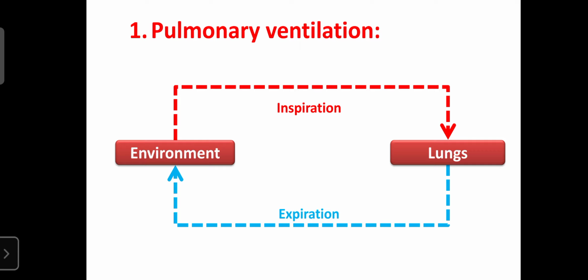After inspiration and the external respiration, the lungs will be full of carbon dioxide.